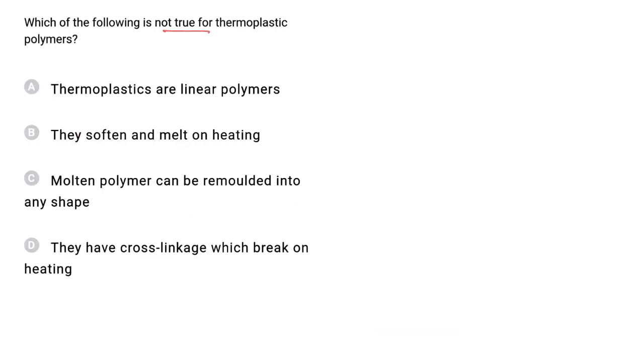Which of the following is not true for thermoplastic polymers? Thermoplastic polymers are linear polymers. This is correct. They soften and melt on heating. This is also correct. Molten polymer can be remolded into any shape. This is also correct. They have cross-links which break on heating. This is incorrect because cross-linkage is present in thermosetting polymers like bakelite.